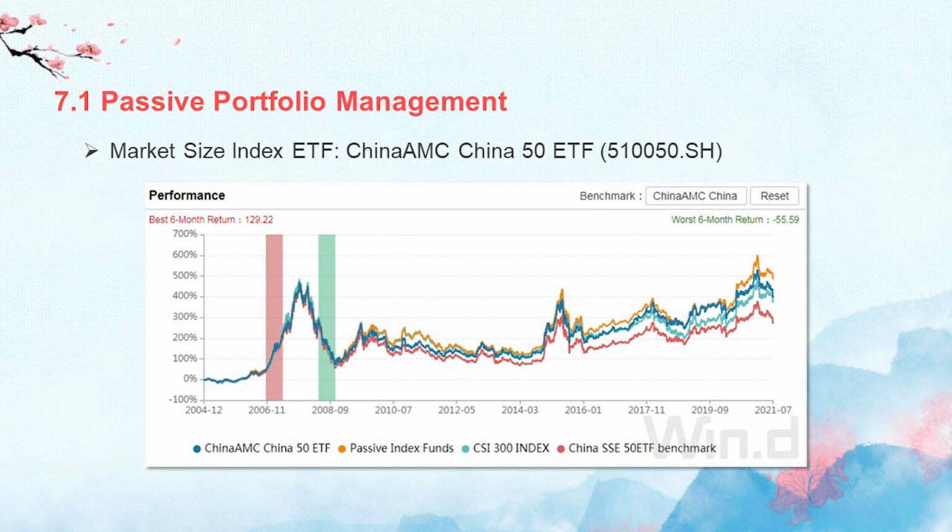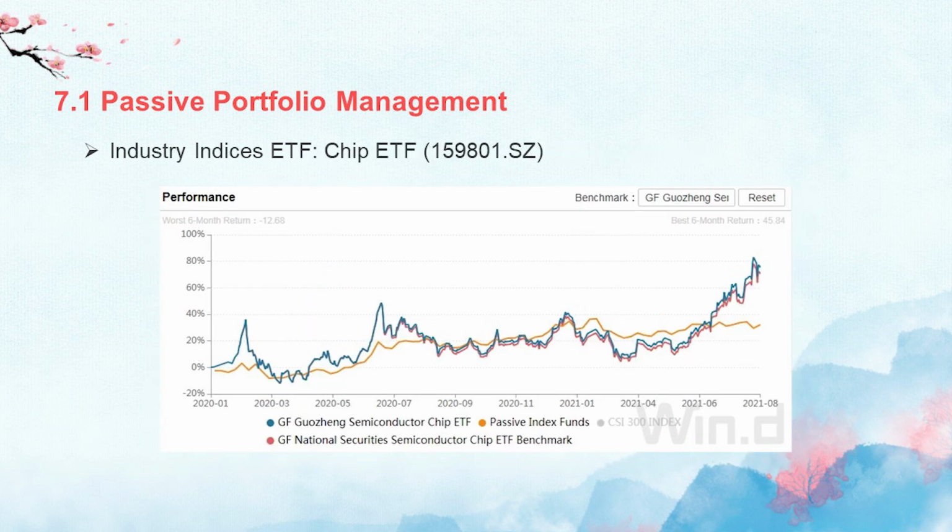After that crisis, we can have a look at the shape of this ETF, which is quite close, tracking the CSI 300. And finally, we can find that recently our China 50 ETF works better compared with the CSI 300 and also the SSE 50 ETF benchmark. But generally speaking, our China AMC 50 ETF does not work much better than all the passive index funds. Now let's have a look.